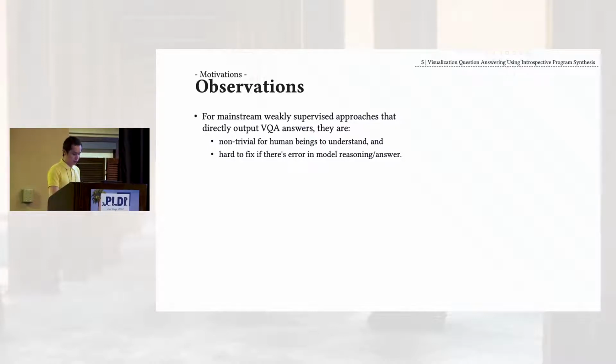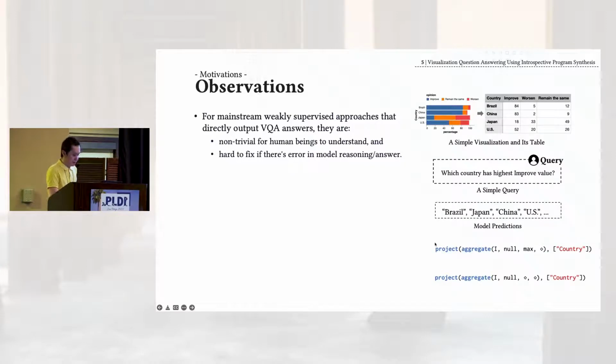That's our motivation. For example, on the right-hand side, I show you another very simple VQA task together with a list of candidate answers provided by the deep learning model. The user wants to know which country has the highest value and so on. The model predicts four countries: Brazil, Japan, China, and the US. We only observe the final outputs. There is not much information that we can learn, except that all four answers are completely different.